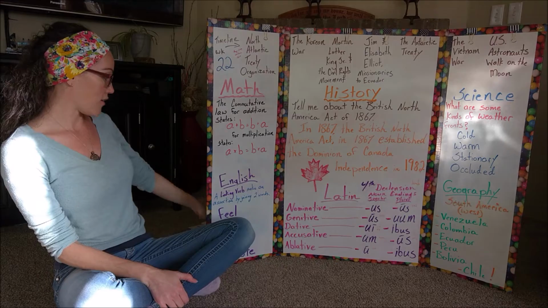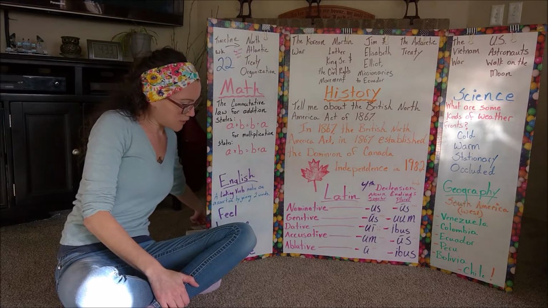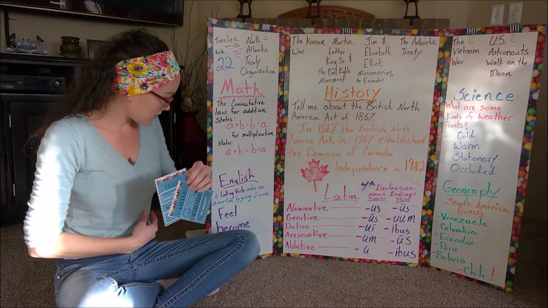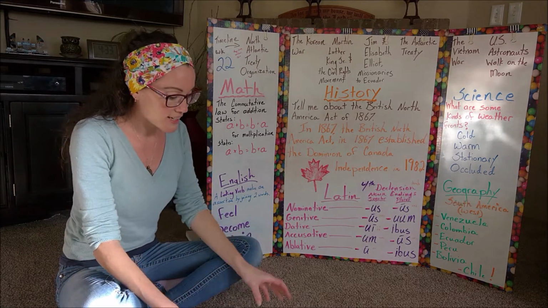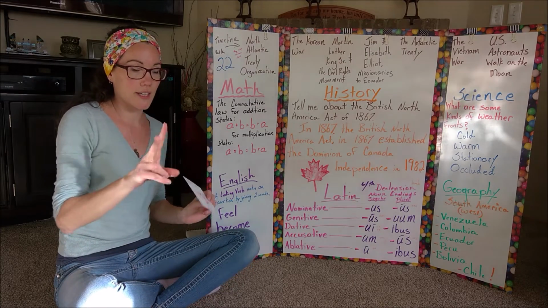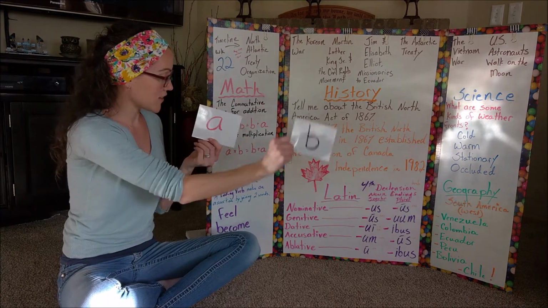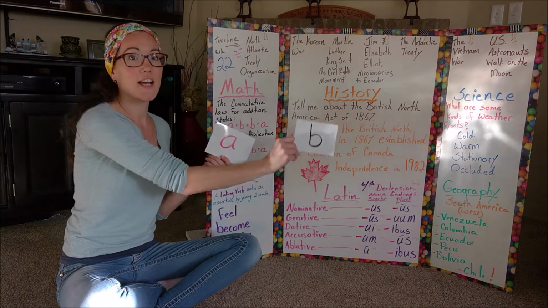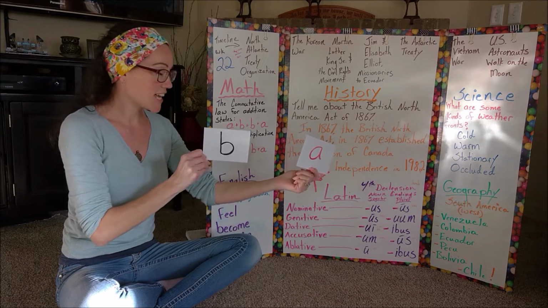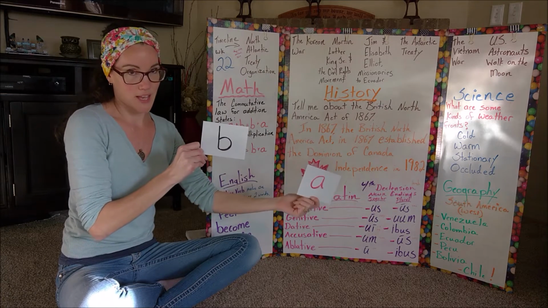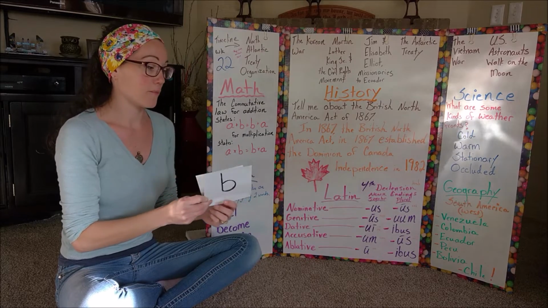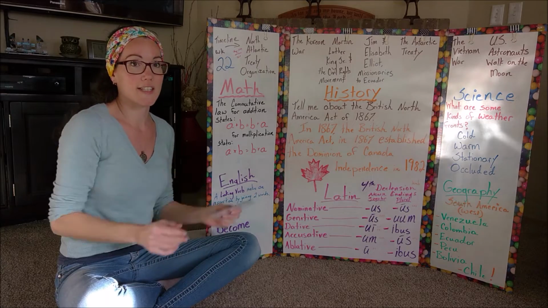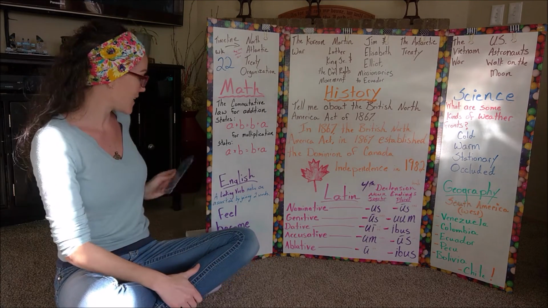Math. The commutative law for addition states A plus B equals B plus A. The commutative law for multiplication states A times B equals B times A. So we will be singing this, and I will pick 2 kids to come up. One's going to hold A standing here, the other's going to hold B standing here. For multiplication states, A times B equals, then they will switch places to where B is in the front, B times A. So that's the activity we're going to do for math. And then every time we sing through it, I'll just pick a different 2 kids to come hold the cards and switch places while we sing.